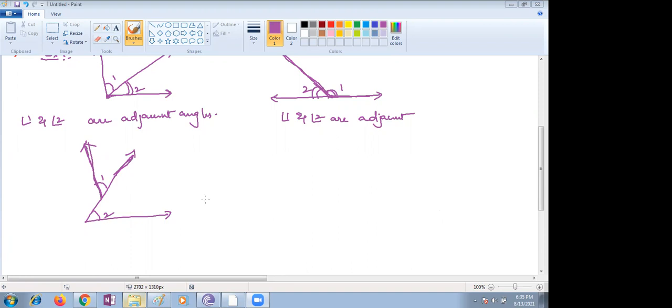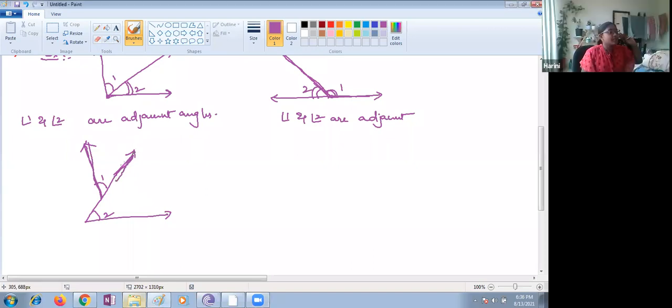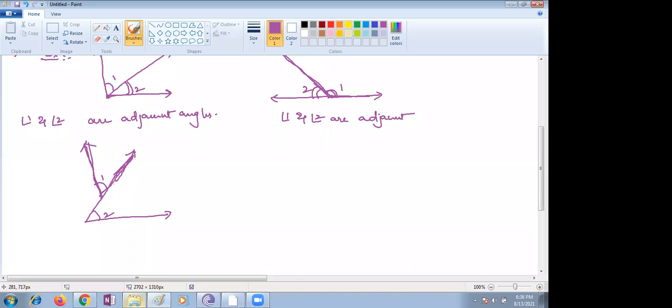Yes, ma'am. Why is it not adjacent? Ma'am, they are not adjacent because they are not next to each other, they don't have a common vertex.